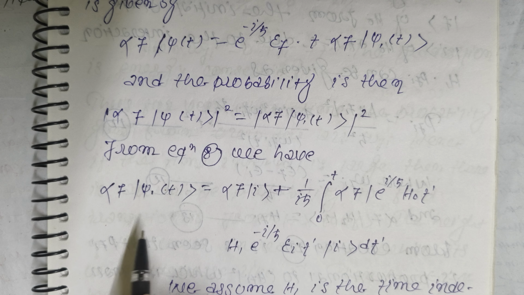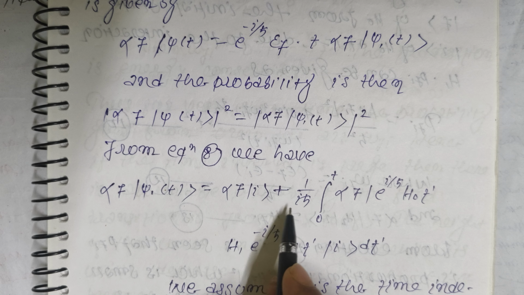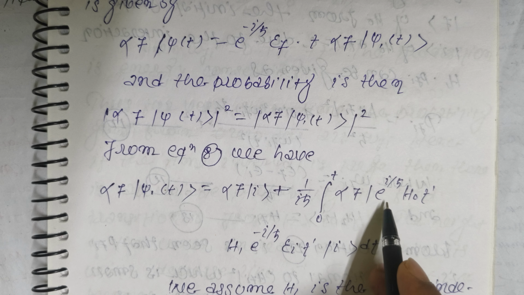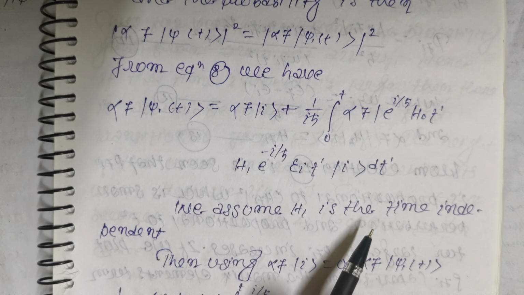From equation 8 we have <f|phi 1 t> is equal to <f|I> plus (1/iħ) integration 0 to t of <f| e to the power of (i/ħ) H naught t' H1 e to the power of (-i/ħ) EI t' |I> dt'.